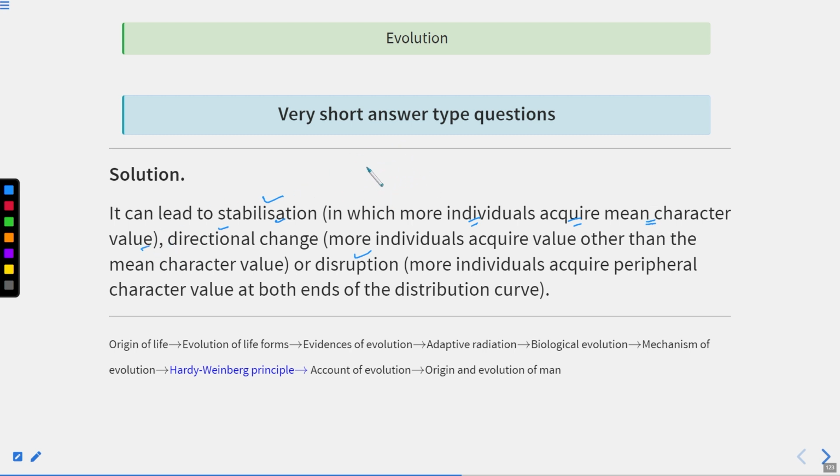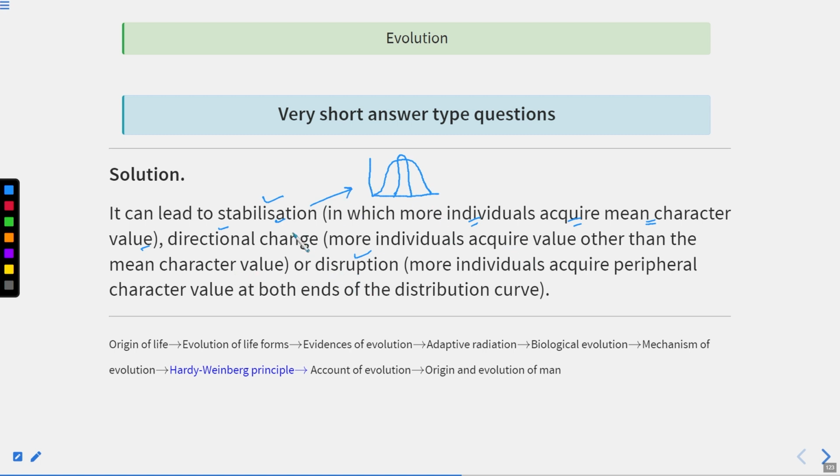If this is the initial population, the intermediate phenotype is selected. So this is stabilizing selection.